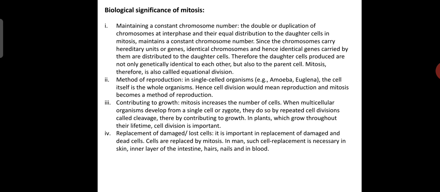When multicellular organisms develop from a single cell or zygote, they do so by repeated cell divisions called cleavage, thereby contributing to growth. In plants, which grow throughout their lifetimes, cell division is important here.